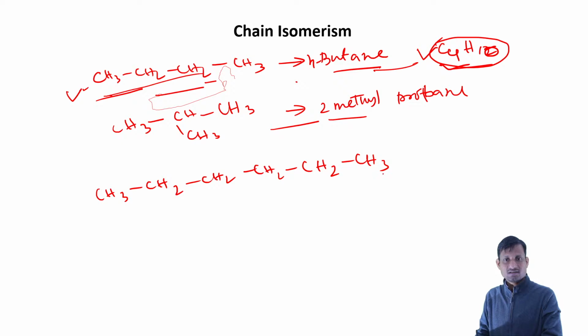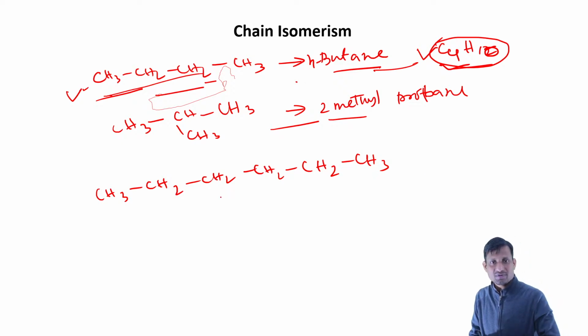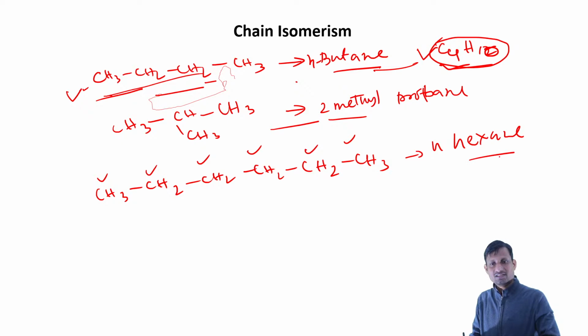For this case we can have more possible chain isomers. This is 1, 2, 3, 4, 5, 6. This is called n-hexane. How am I telling all these names? Depending on the number of carbon atoms, we can give the name.